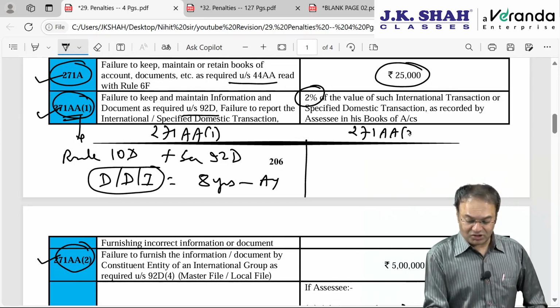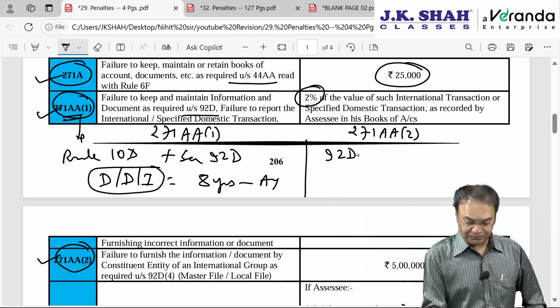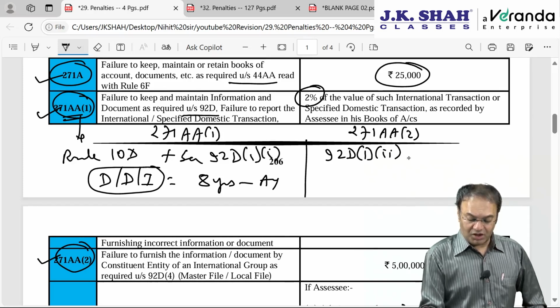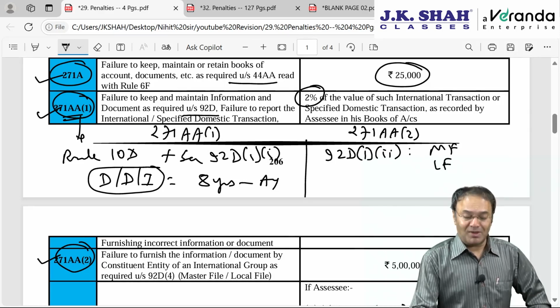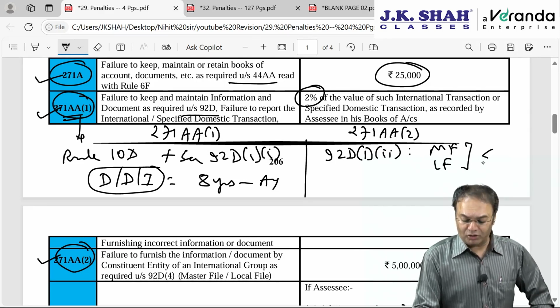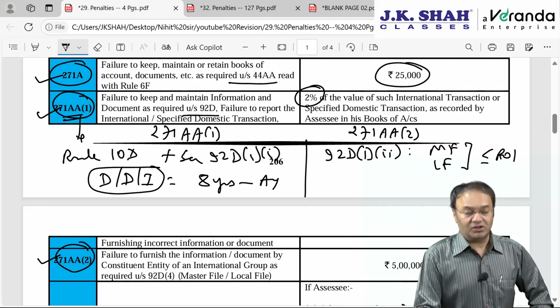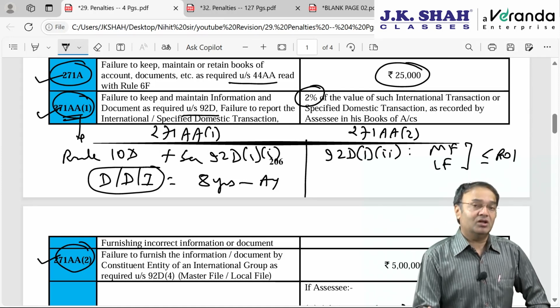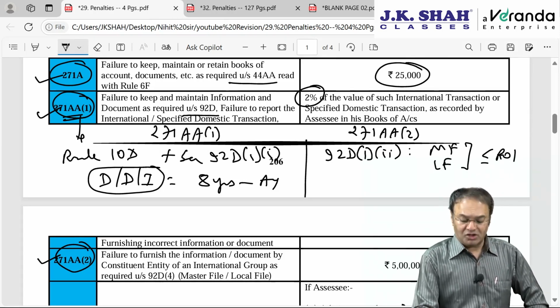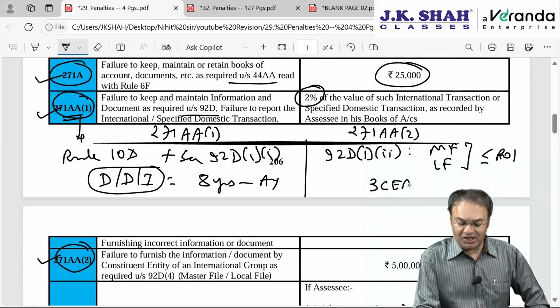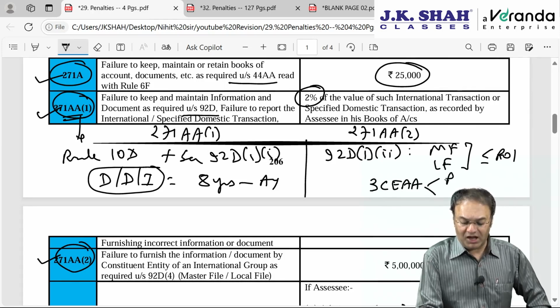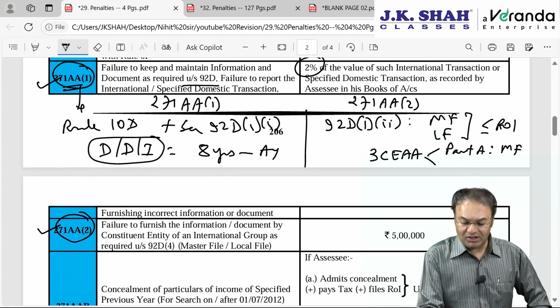271AA subsection 2 says that 92D4 or 92D subsection 1 clause 2 requires assessee to furnish master file, local file. Time limit to furnish master file, local file is on or before the due date of filing IT return, that is 30th November of the assessment year. In that case, if not furnished in form number 3CEAA, form number not to be remembered, part A and part B, part A is master file and part B is local file.